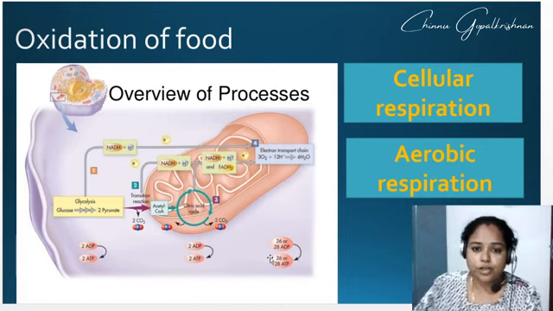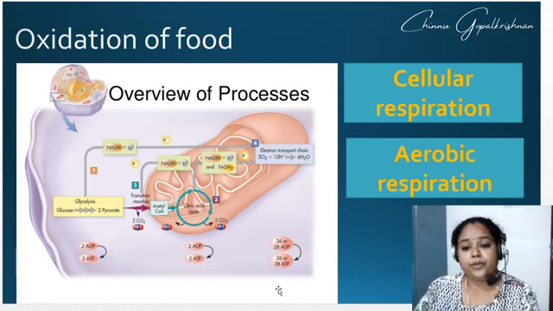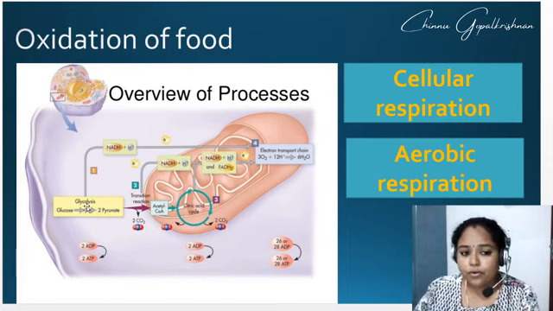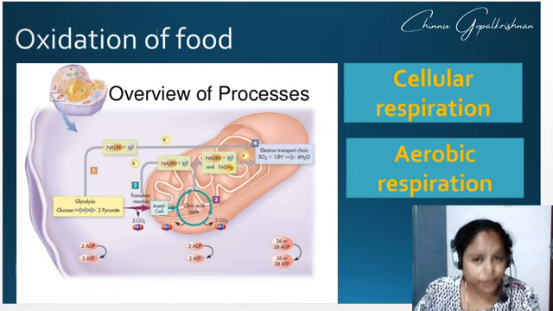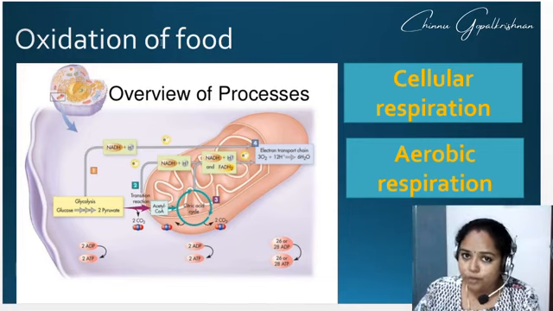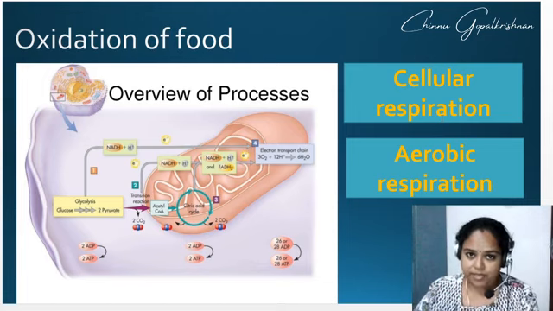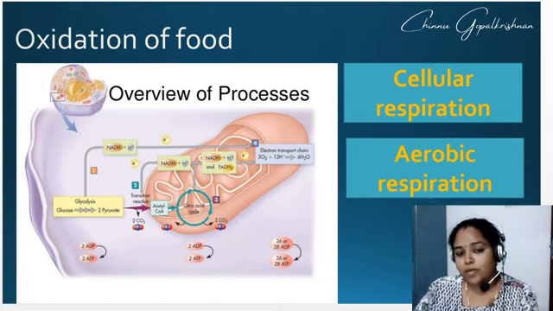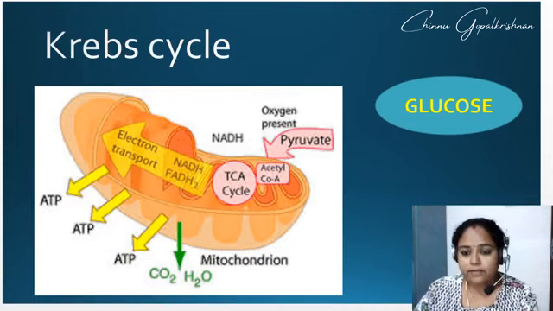This conversion of glucose into ATP is called oxidation of food, or cellular respiration, or aerobic respiration. These are the 3 points. When glucose gets converted into ATP, what are the names for this?